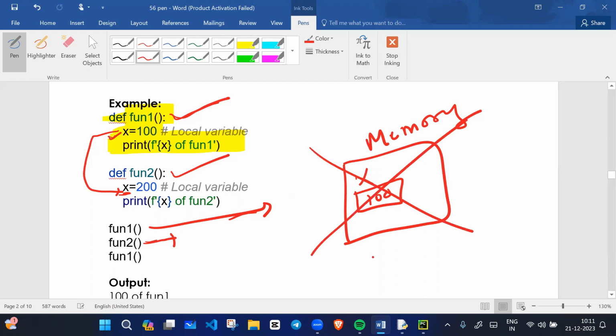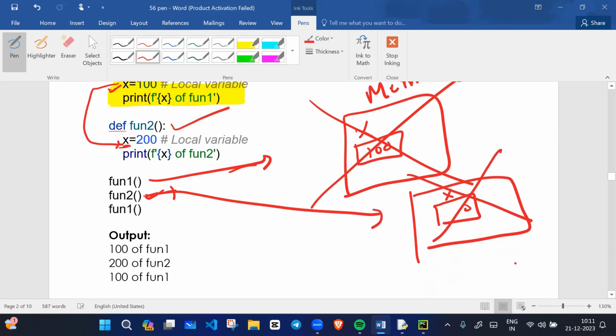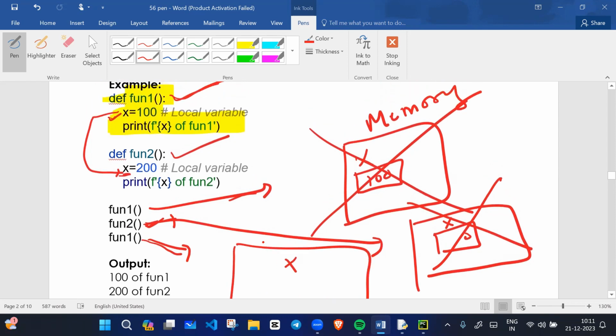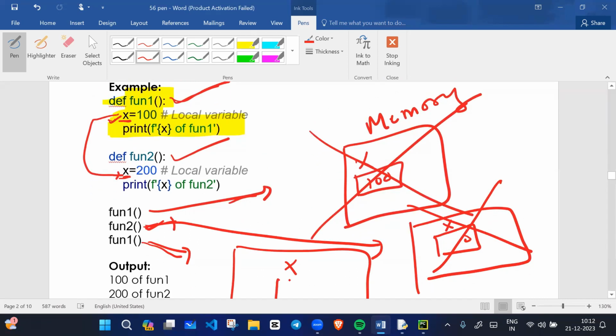When you call f2, another memory is created for f2, where x value is now 200. Once this function invocation is completed, this memory is deleted. Then if you call f1 again, one memory is created again for the local variable of f1, which is x.